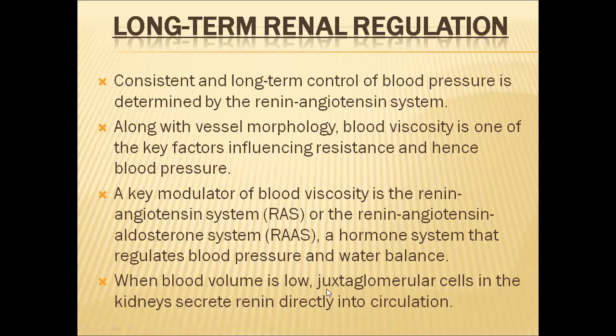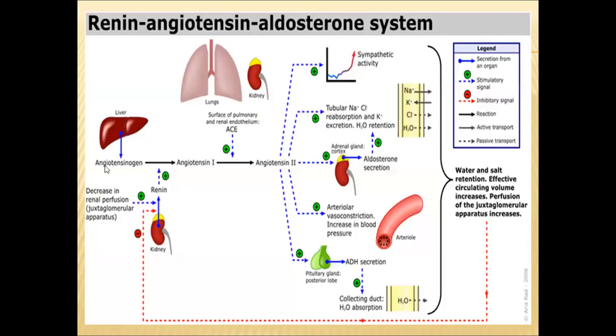So when the blood volume is low, juxtaglomerular cells which are present in the kidneys will secrete a hormone called renin. This renin will be directly secreted into the blood circulation, and it will go to all the tissues present in the body through the blood circulation. Here in this slide, we can see that the kidneys will release renin whenever there is a decrease in renal perfusion or blood pressure is decreased. Renin will enter the blood flow and be sent into the systemic circulation.